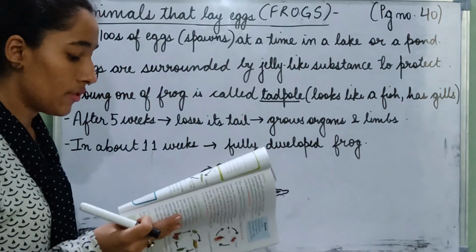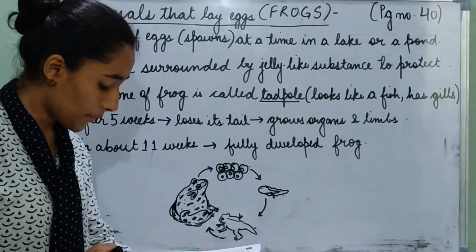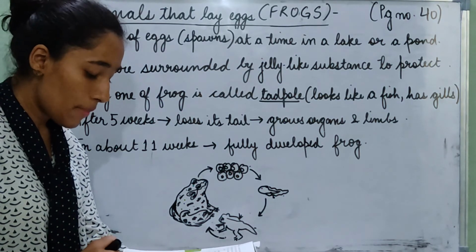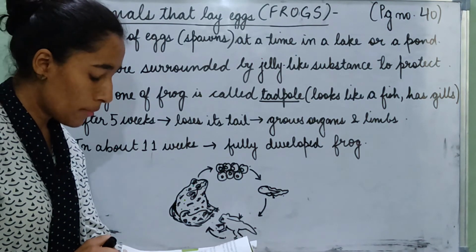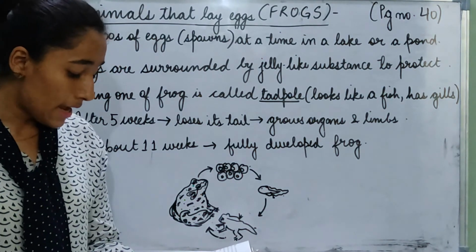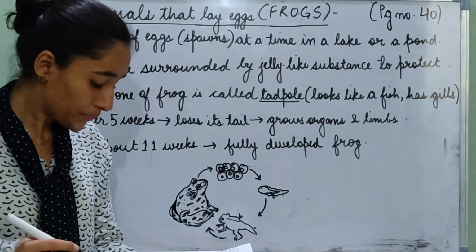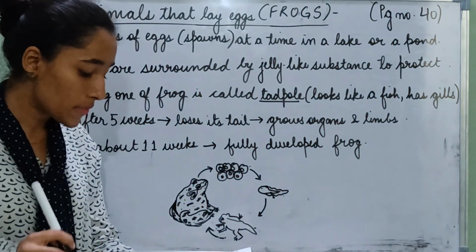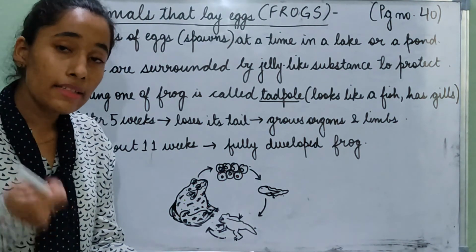And now we will read this, Know Your Scientists. Maria Sibylla Merian. She was a German naturalist and scientific illustrator. Merian was one of the first naturalists to observe insects directly. An illustrator is a person who illustrates, who draws. She was one of the first people who observed insects directly.